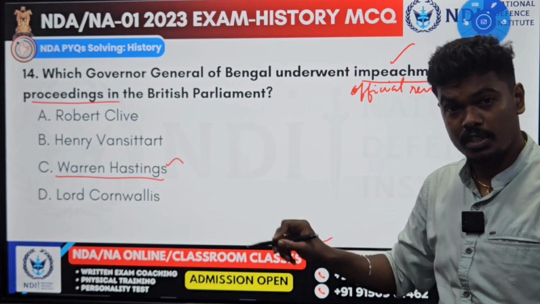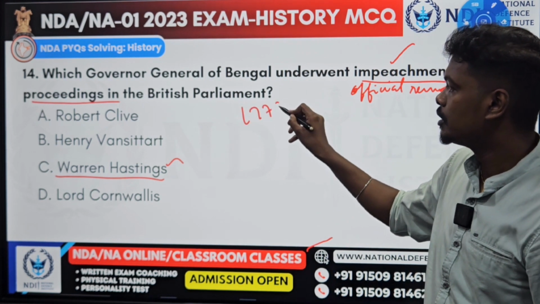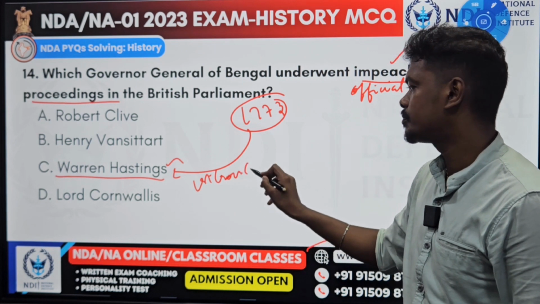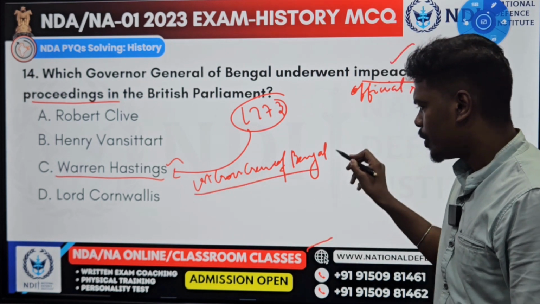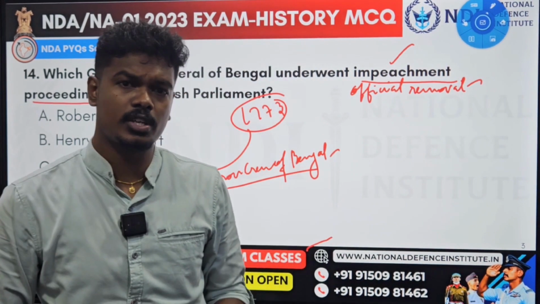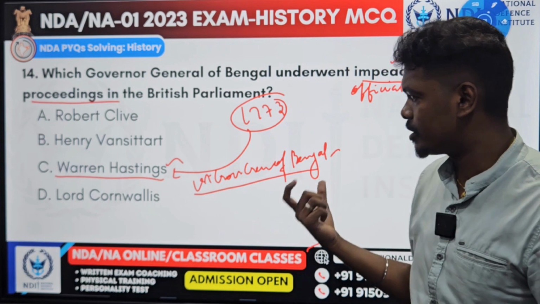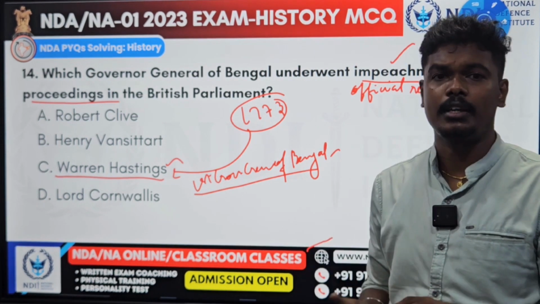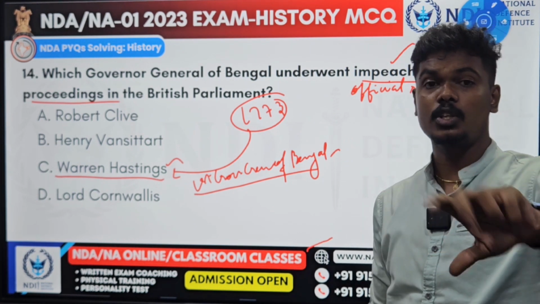He was the first Governor General of Bengal. After the Regulating Act of 1773 was passed, he was made the first Governor General of Bengal. During his time, a lot of controversies happened. For example, the Nanda Kumar case. The Nanda Kumar case is a custodial death case where Nanda Kumar, who turned approver in the corruption case against Lord Warren Hastings, was killed. Many people believe that because of Warren Hastings' tactical plan, Nanda Kumar was murdered in custody. So that is called the infamous Nanda Kumar case.